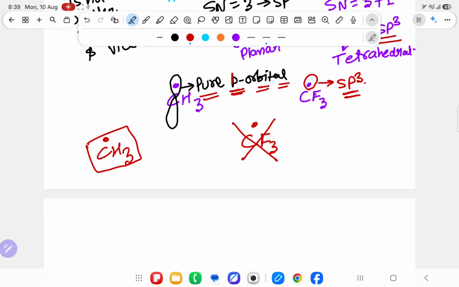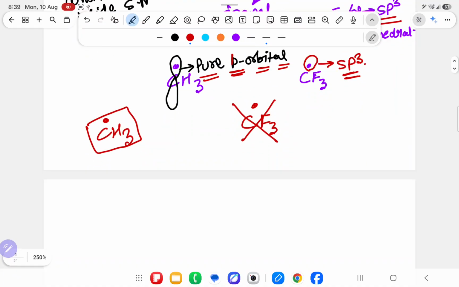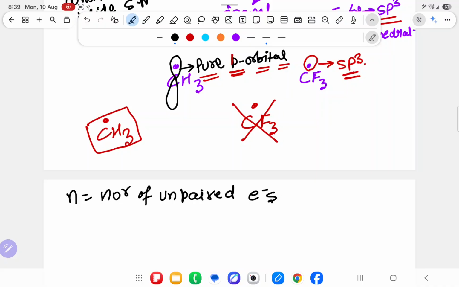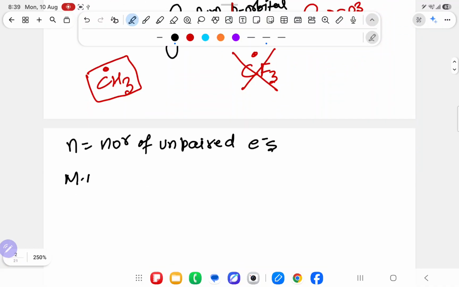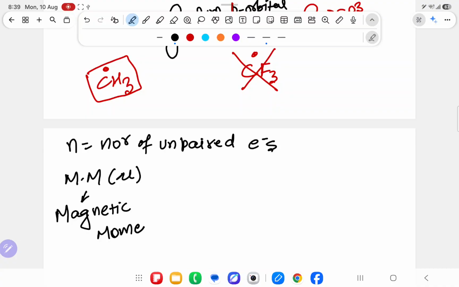Now, after this, over here you have one formula, where n is the number of unpaired electrons, and mu is called the magnetic moment.